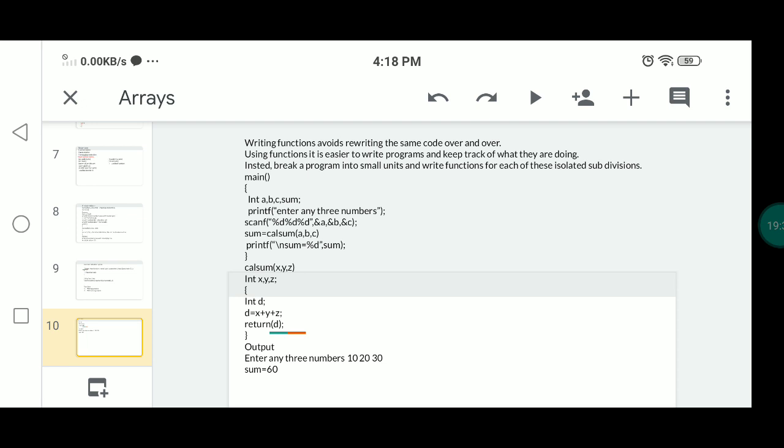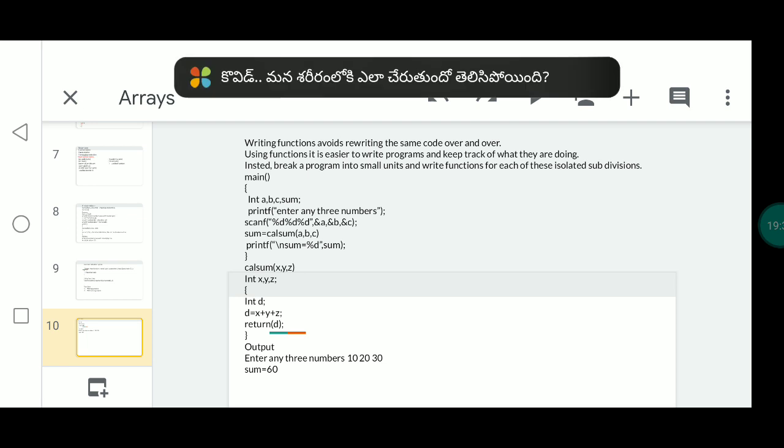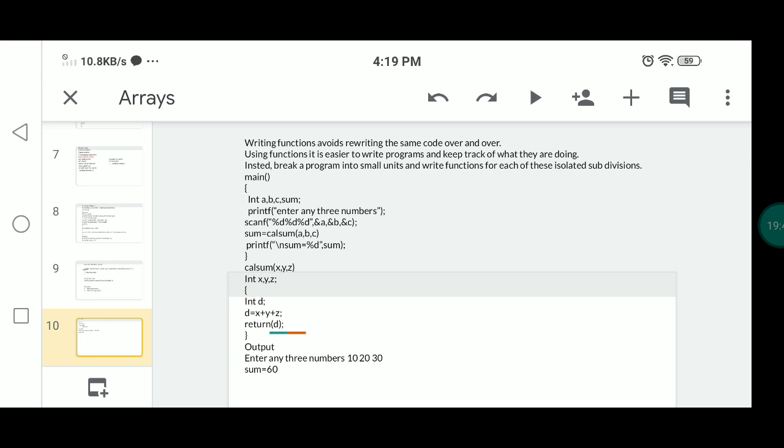By repeatedly using these functions, it is much easier to write programs and keep track of what they are doing, instead of this, break the program into small units and write functions for each of these isolated subdivisions.